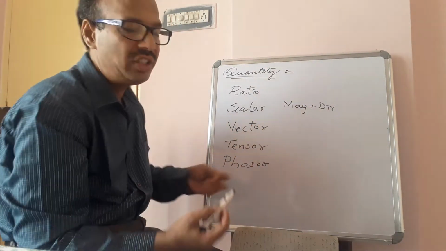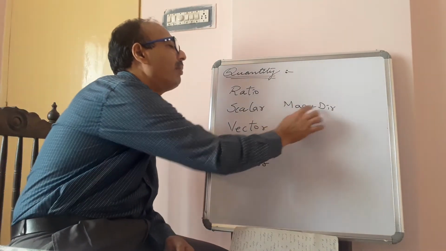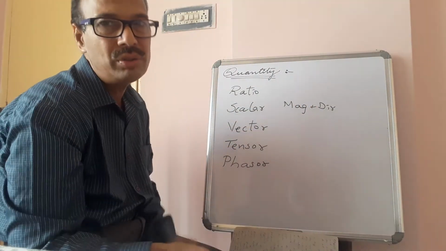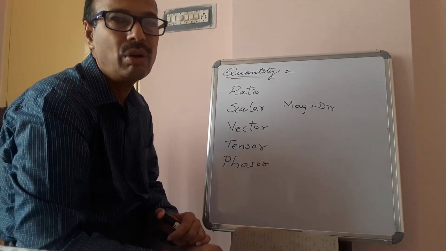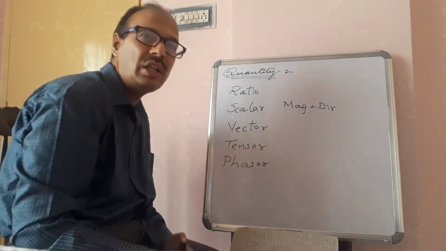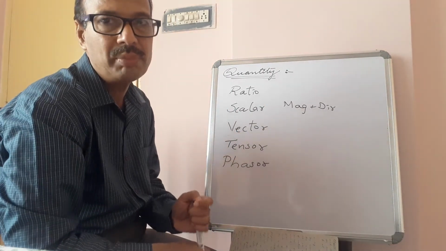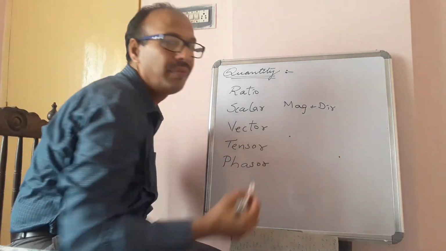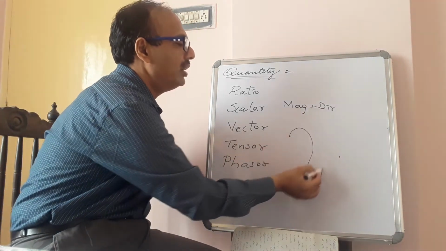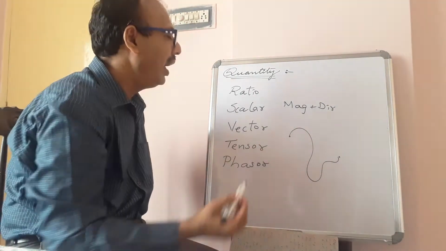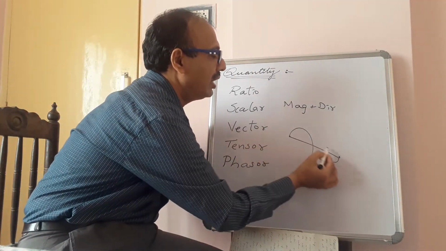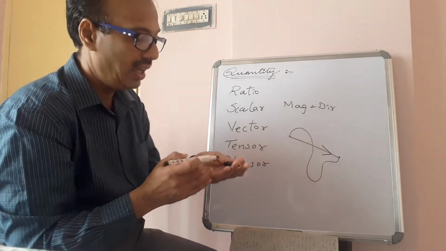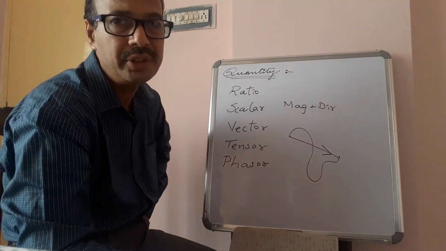It is not sufficient that it should have magnitude and direction, it also should satisfy vector laws that you will learn in that chapter. For example, here a body moves in this direction and the shortest distance is called displacement.